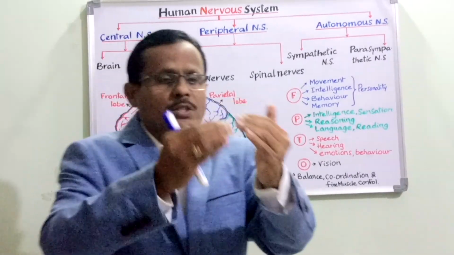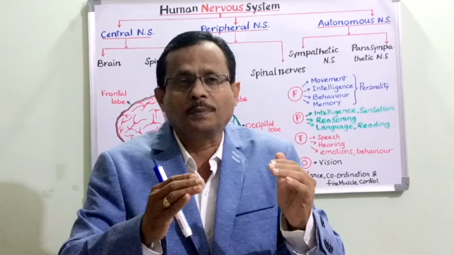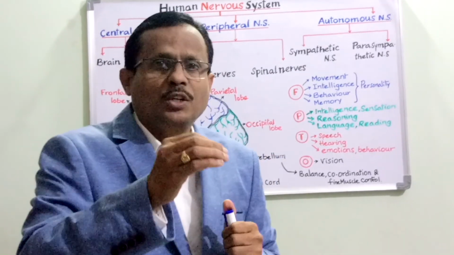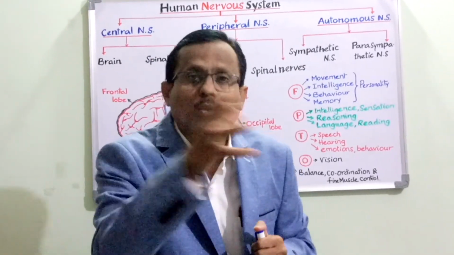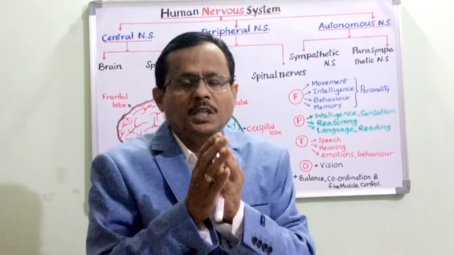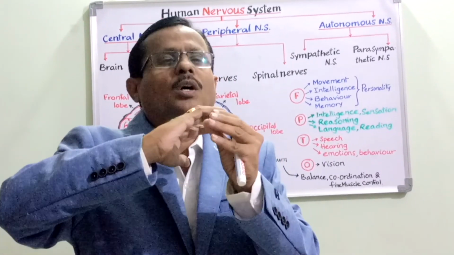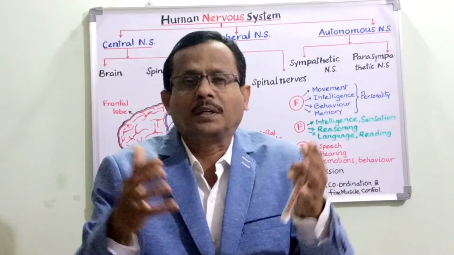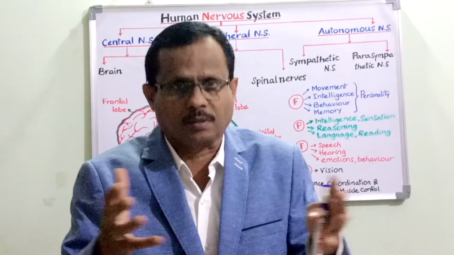The external surface of the brain appears to be grayish in its color because of the presence of Nissl granules in the cyton of the neuron. All the neurons which are present in the brain will be seen exposing their cyton on the external surface of the brain, making it appear grayish in color. So it is called gray matter.